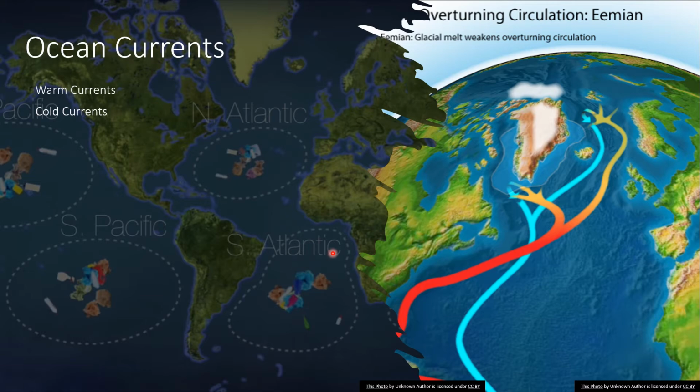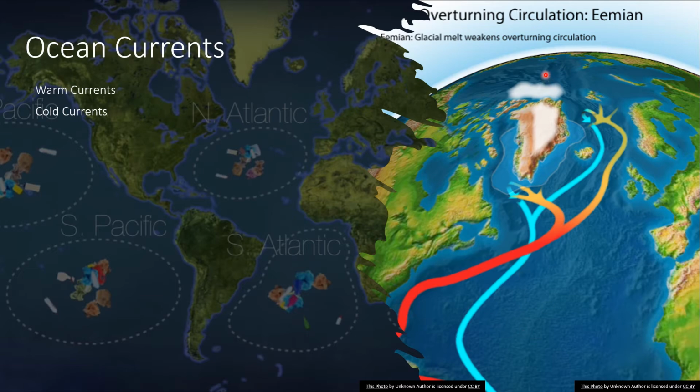And the second one, ocean currents. The flow of water from one part to another part. We may see here the flow of water from one part to another part is called the ocean currents, or from one direction to another direction.